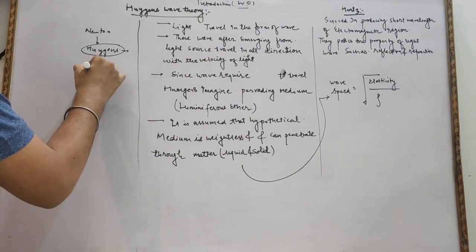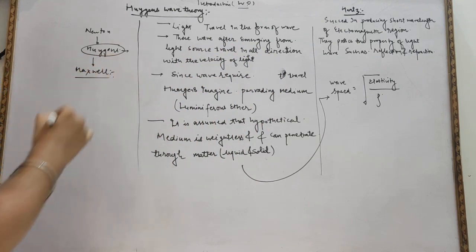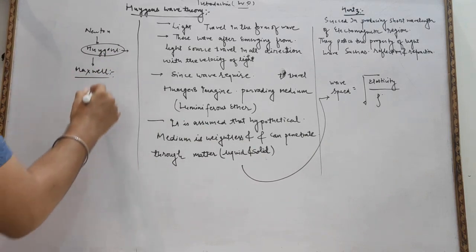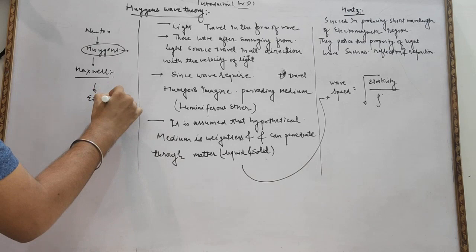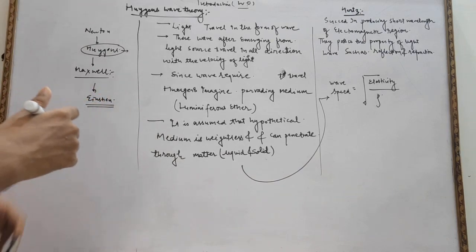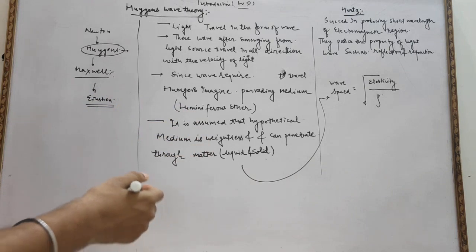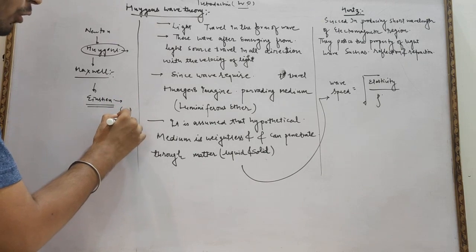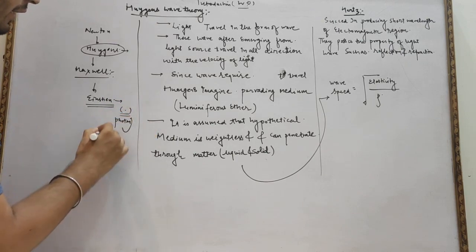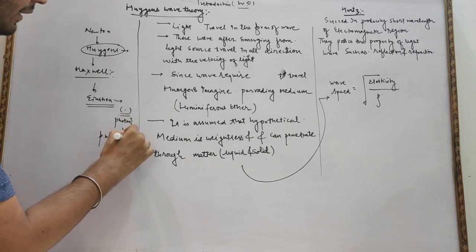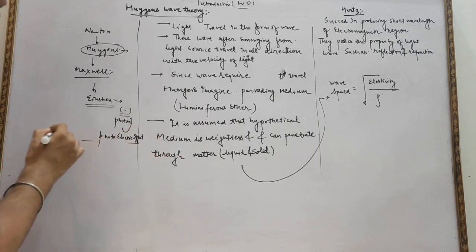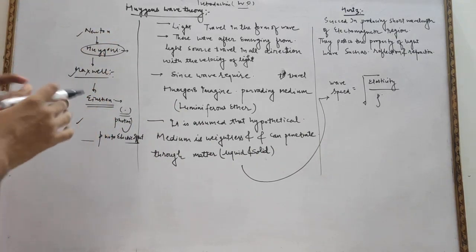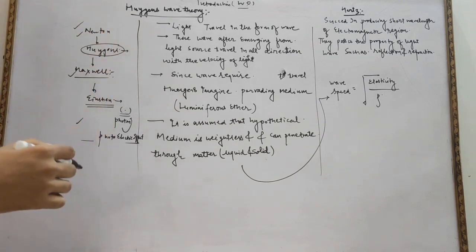Then Maxwell described that there is an oscillation of electric and magnetic fields. Then Einstein said that the energy is distributed not in the form of electric and magnetic fields, but in the form of small packets known as photons, and he described the photoelectric effect. We are all aware of the photoelectric effect. So many scientists have described the wave and particle nature of light.